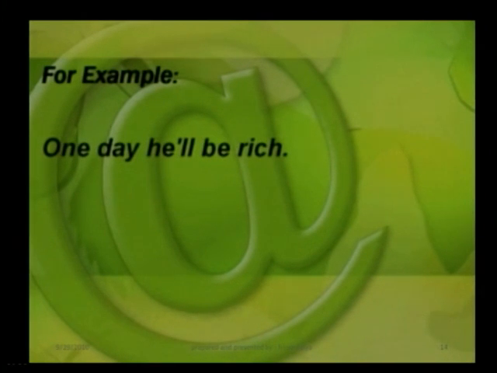For example, one day he'll be rich. Now I'm predicting about someone that he'll be rich, but I don't have any present sign, or there isn't any situation which could support that he'll be rich one day, which could be kind of evidence. So I'm just predicting about him that he'll be rich one day. I don't have any proofs or any sign to support this.